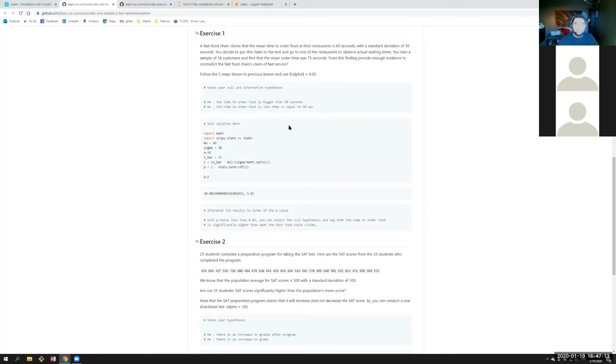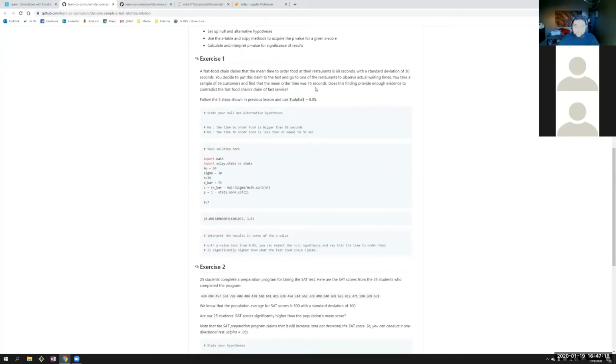And now we're going to see what are the odds of observing this, because we took a sample and calculated the mean, and that mean came out to be 75 seconds, right? But that could just be the result of random chance, where we happened to pick a sample that led to a higher average. If we were to take enough samples over enough time, the mean would in fact come out to 60 seconds. So we want to test the probability that we would pick a sample where the mean was 75 seconds, given that the true mean is in fact 60 seconds.